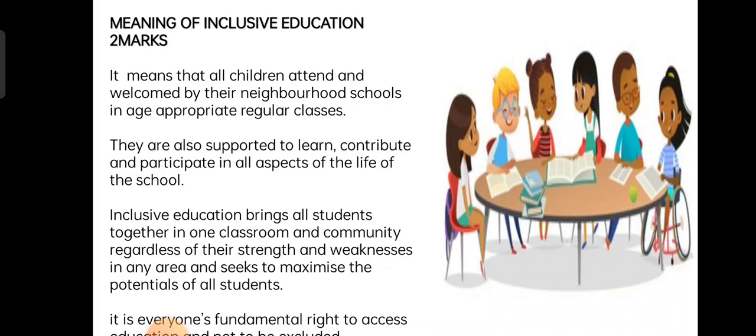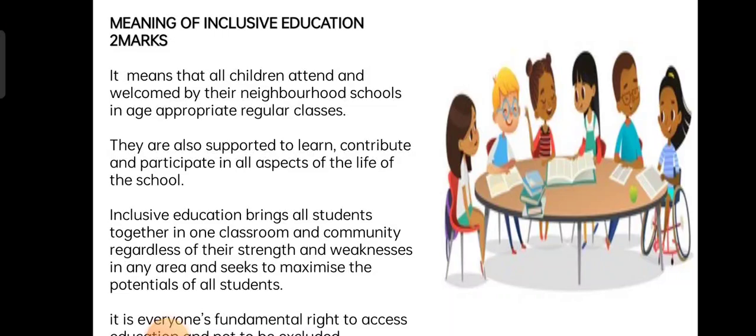So what is inclusive? Inclusive means including, adding. Exclusive means leaving; exclude means leaving. Include means add. Inclusive education means it's a new approach towards educating children.